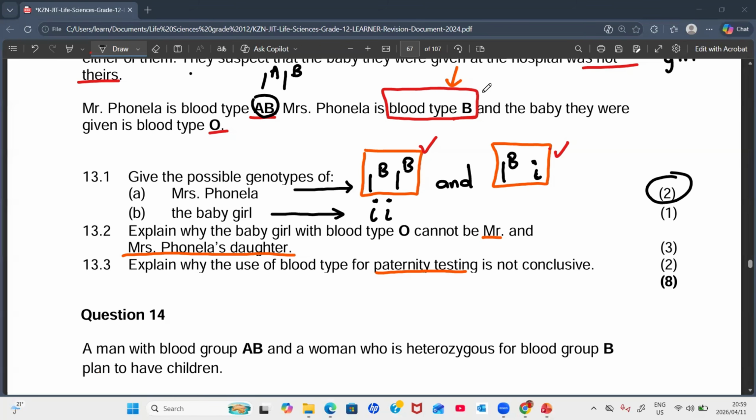And the father can give that I to the power of B, and the recessive one, which is i, comes from the mother.